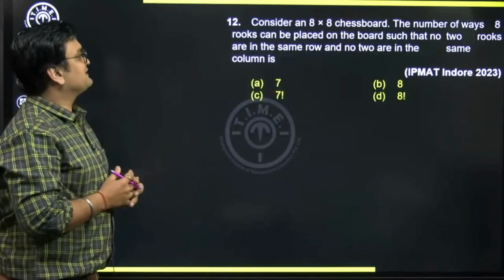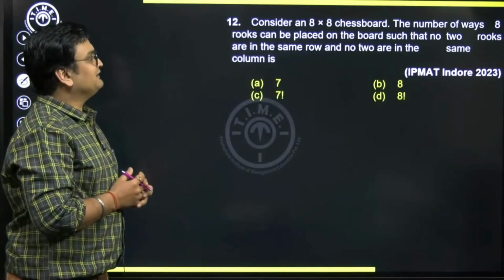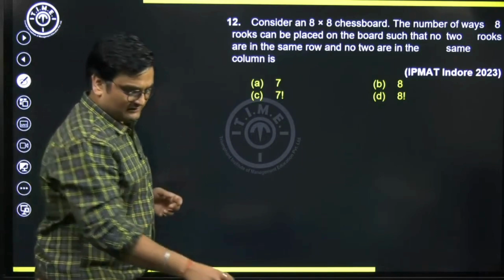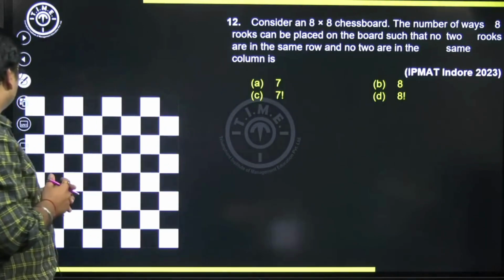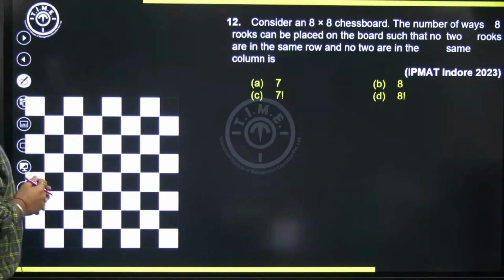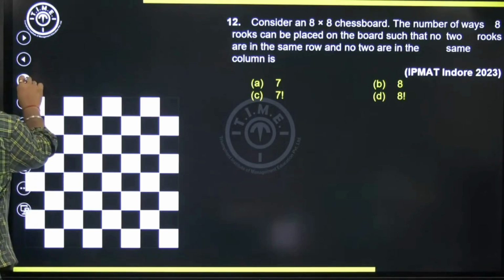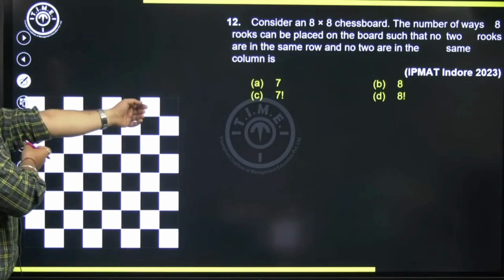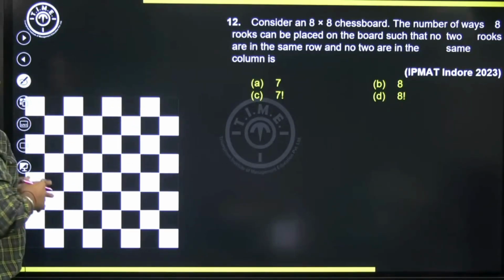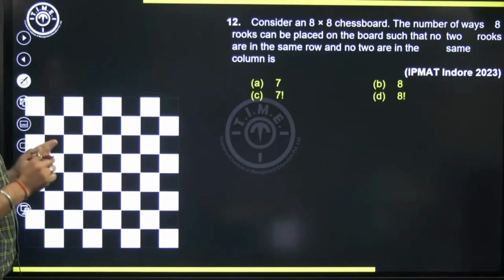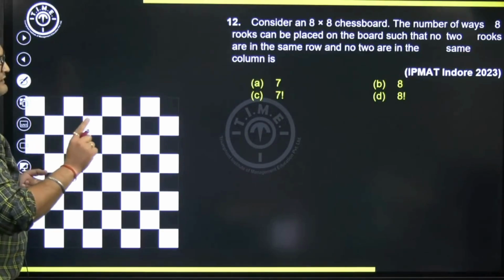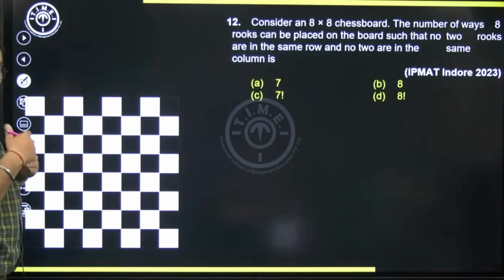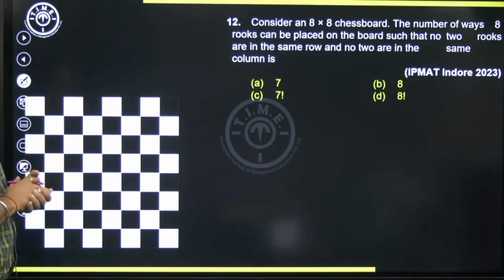So if you look at this question, it says consider an 8 by 8 chessboard. So let's take it up here. So this is a chessboard that we are talking about. Consider an 8 by 8 chessboard. The number of ways 8 rooks, so 8 pieces, suppose, can be placed on this board such that no 2 rooks are in the same row or same column. No same row, no same column, right? In how many ways can we place these 8 pieces here?